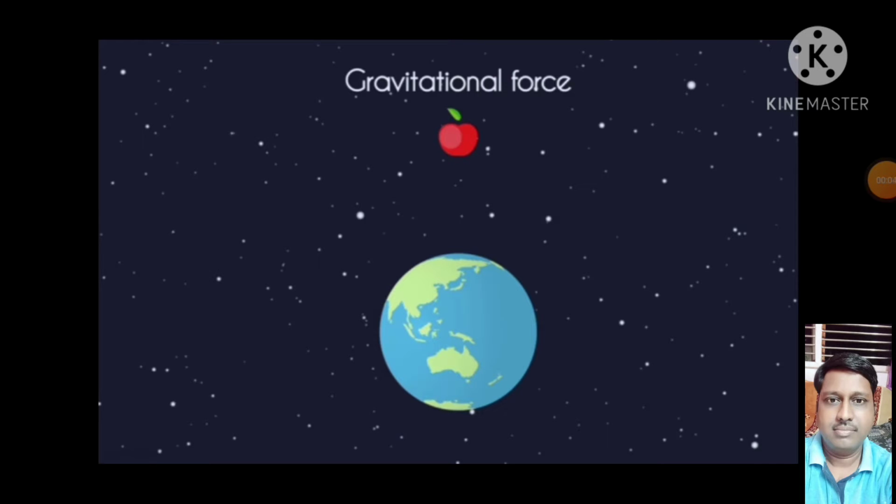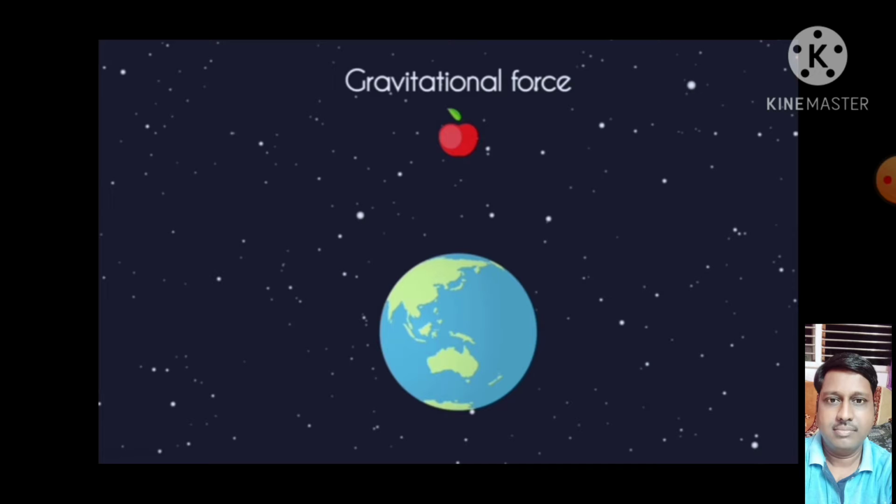Last time we started a new chapter, chapter number 10, gravitation. And we discussed the force which tries to keep an object moving in a circular path. Which force? That is centripetal force. So, centripetal force always tries to keep the object moving in a circular path. Now, today we are going to study the gravitational force.